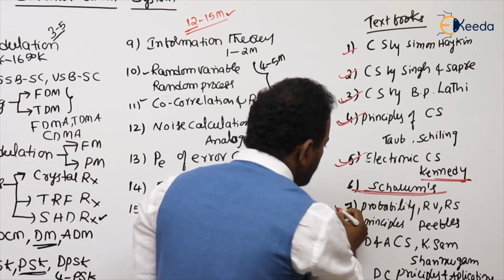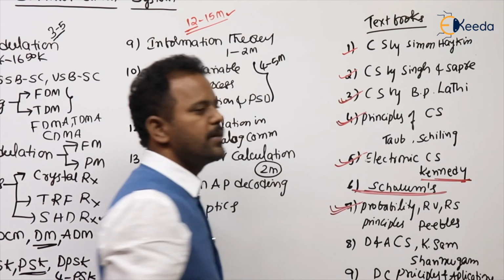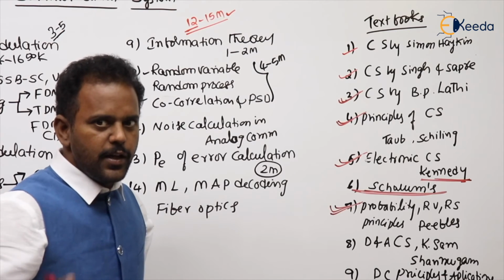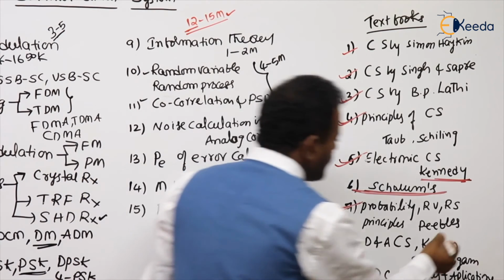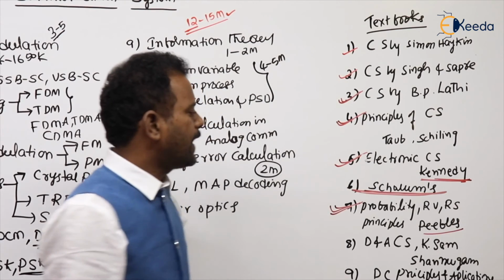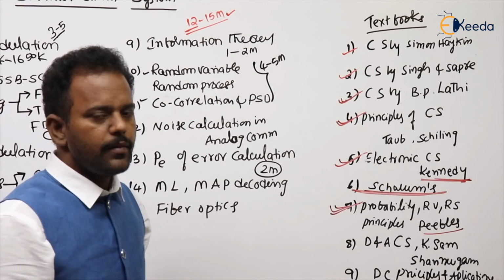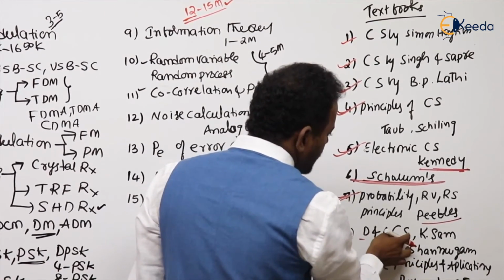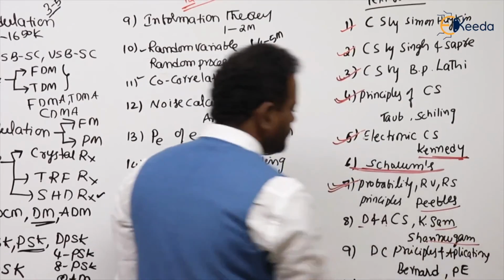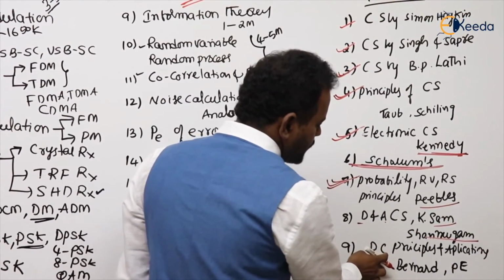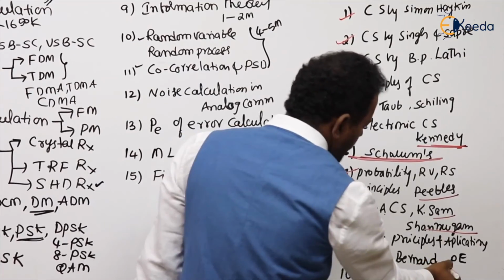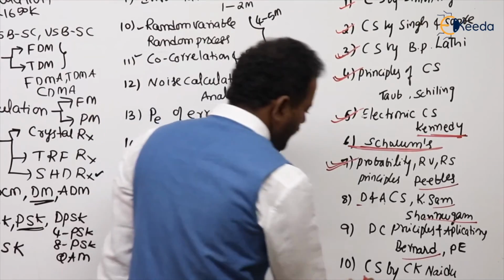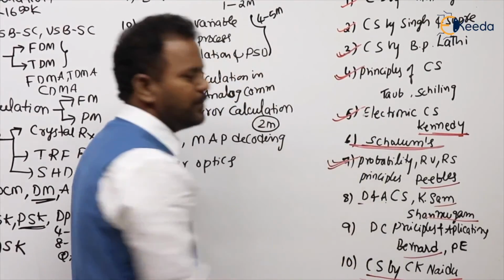Next, especially for random variables, solve the problems, because the majority of the questions come from random variables. For random variable questions, you can go with the Papoulis book. Still we have other books also: Digital and Analog Communication Systems by Sam Shanmugam, Digital Communication Principles and Applications by Bernard Sklar, Pearson Education. You can also go by Communication Systems by C.K. Naidu, myself only.